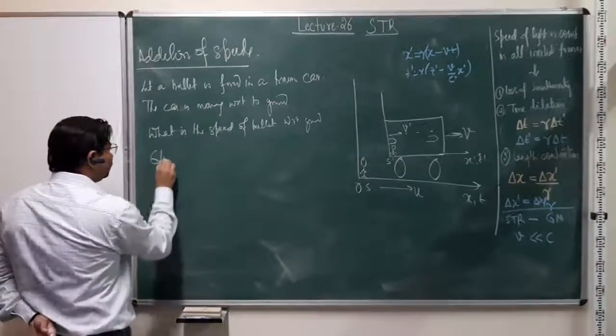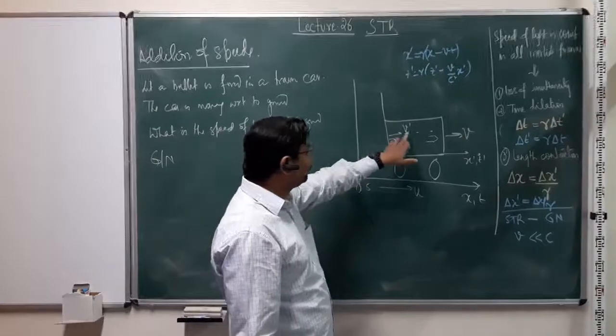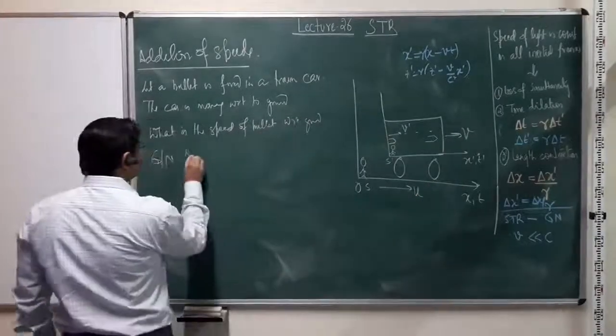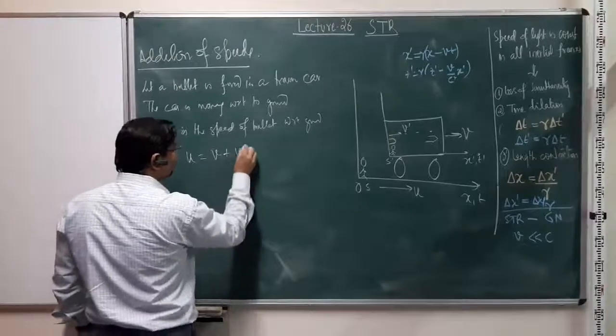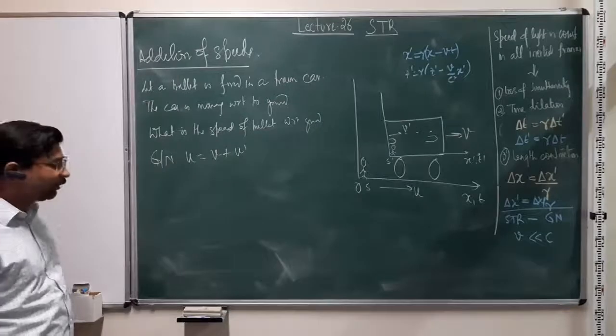Again, in Galilean Newtonian physics, we know the speed of the bullet v prime and the speed of the frame v, and u is simply equal to v plus v prime. Right? However, in STR, that's not going to be the case.